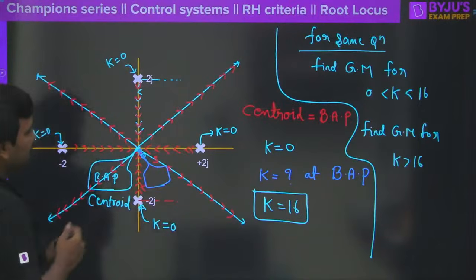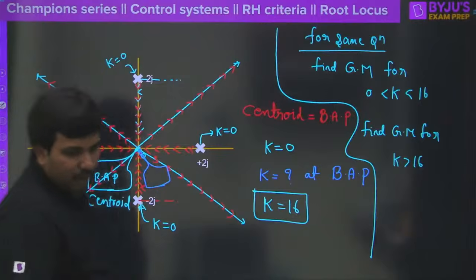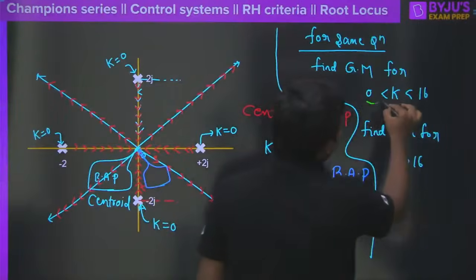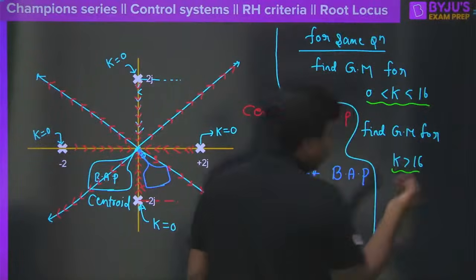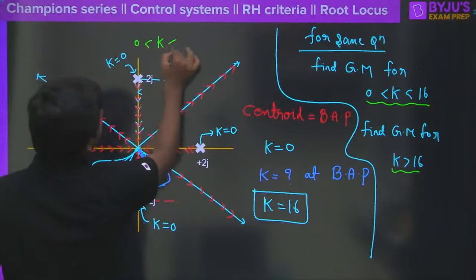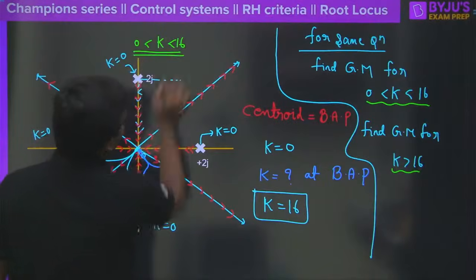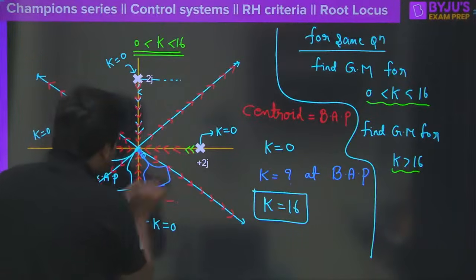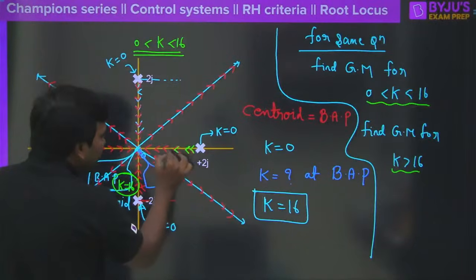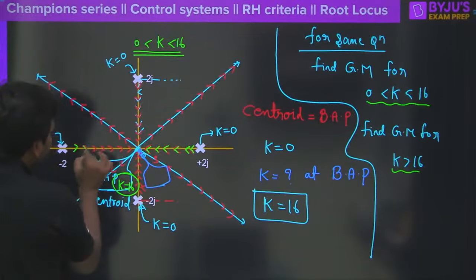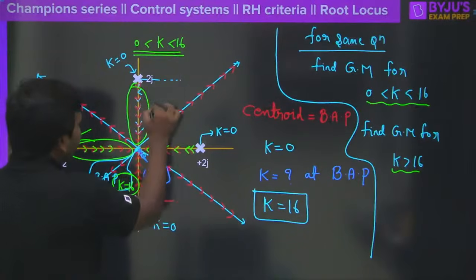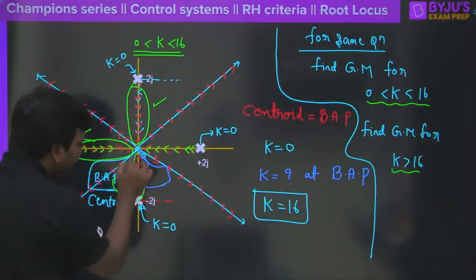First of all, one must really understand that whatever may be the value of k we keep, whether you keep the value of k in between 0 to 16 or k greater than 16, I'm very sure about k from 0 to 16. If the controller gain is 0 to 16, what is going to happen? This root will all the way travel, because here k is equal to 16. This root locus will try to come this side, this branch, and anyway this is in the left hand side, no problem with this one. And at least this is on the imaginary axis, this is also okay. And this is also on the imaginary axis, this is also okay.